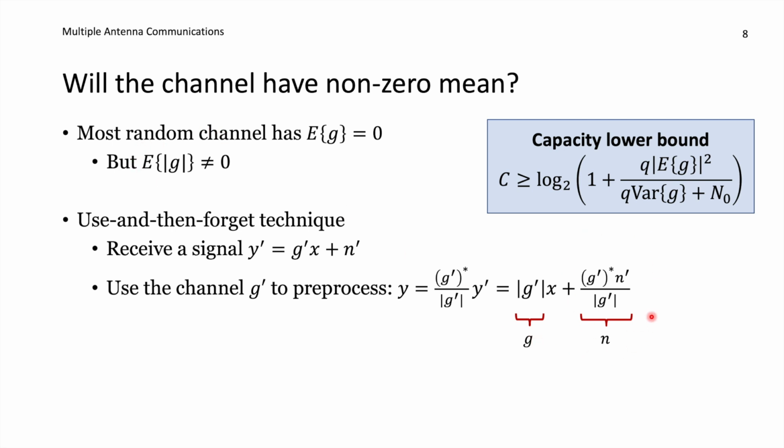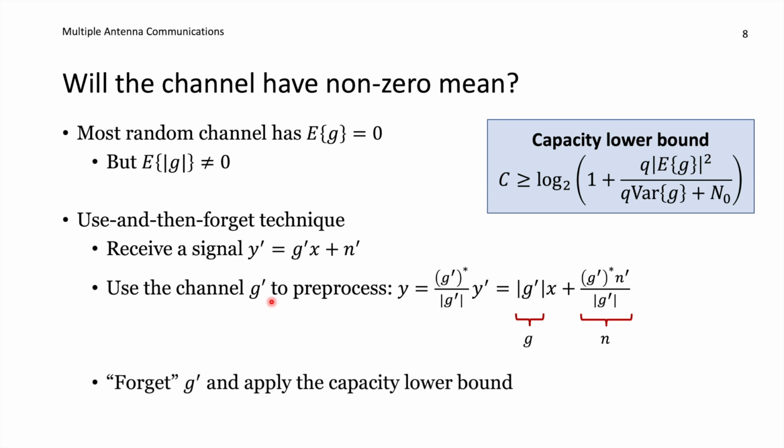And this will be my effective noise term. And if the channel g prime and the noise n prime are independent of each other, well then this will not change very much. It might even be that if this is Gaussian noise that it doesn't change anything at all. It just is another rotation in the complex domain. So after we have utilized g prime like this, we can suppose that we are forgetting about that we knew g prime. And we just look at, okay, we have a channel y equals g times x plus n. And then we are applying this capacity lower bound without utilizing that we actually knew anything about g prime, but using this bound that was developed for the case when the receiver doesn't know anything about the channel.